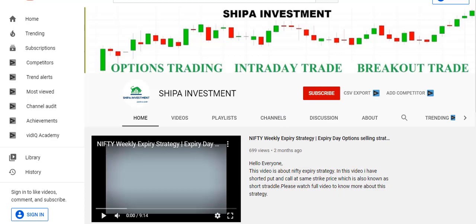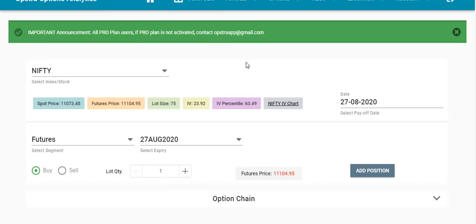So guys, let's move forward, and here we will discuss the strategy. This strategy is about the short straddle, and it is only for expiry date trade. In a short straddle, we short call and put at the ATM, at the money. Suppose here you can see Nifty is around 11,100, so we'll take the example of 11,100.